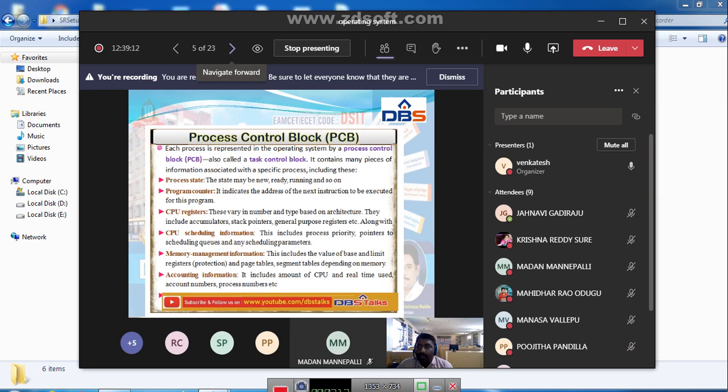Next we have seen the process control block. Each process is represented by a process control block. The various elements in the process control block are the process state, the program counter, CPU registers, and memory management information. All these are the contents of the process control block. Up to now, we have studied this in the previous class.